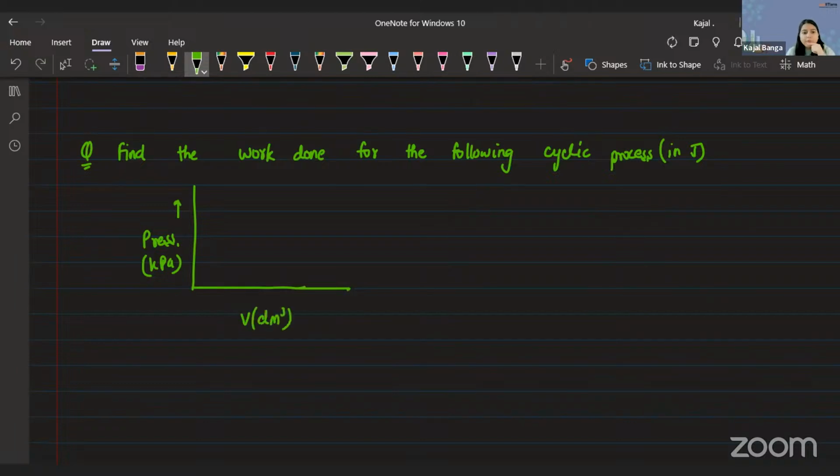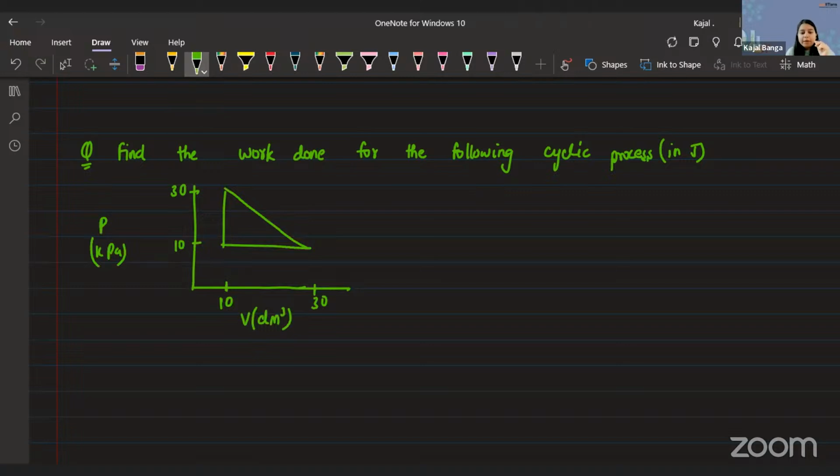And the curve that was given to us was somewhat like this. Let me mark the numbers here. You had 10 here, you had 30 here. Let me put it a bit back. Here also it was 10, over here it was 30. This was the pressure given in kilopascal, and the curve looks somewhat like this.